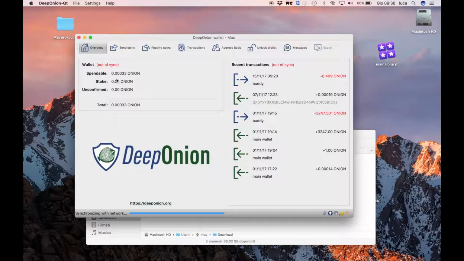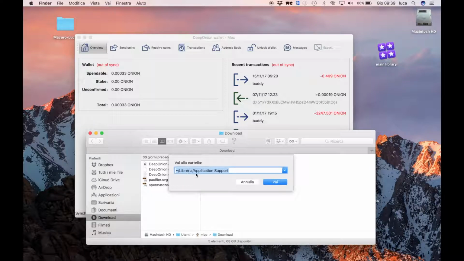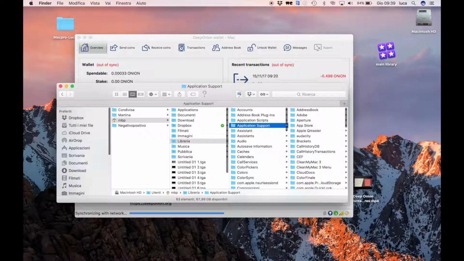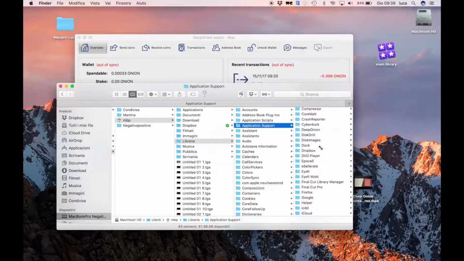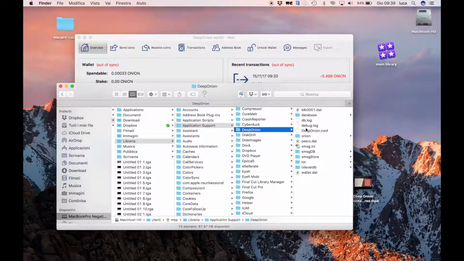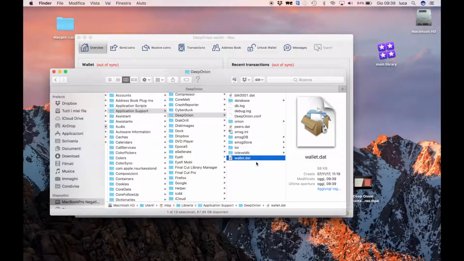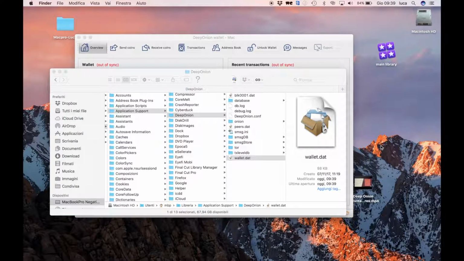So to start and import a new fresh wallet, just simply go to Finder, go to Library, Application Support folder, and go to the DeepOnion folder. As we did with the backup tutorial, just simply copy this backup and paste it wherever I want. In my case, I paste it here on my desktop.